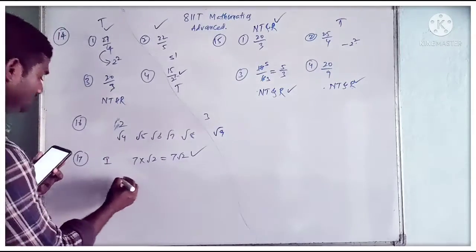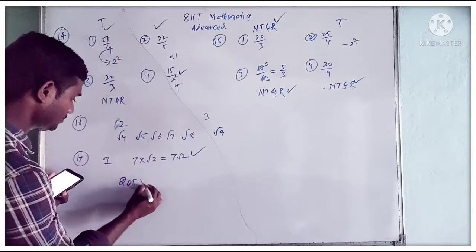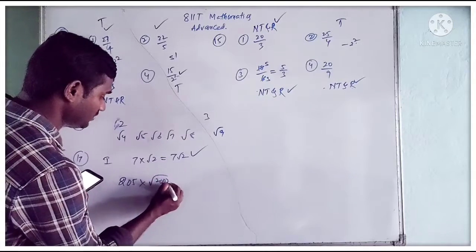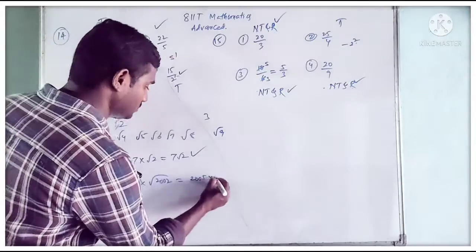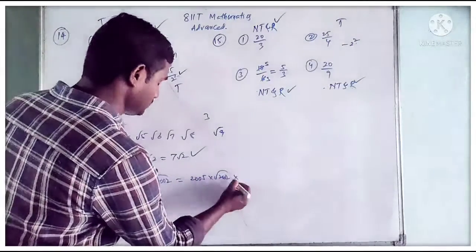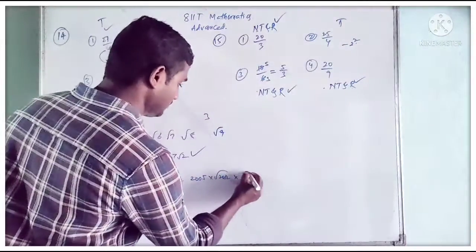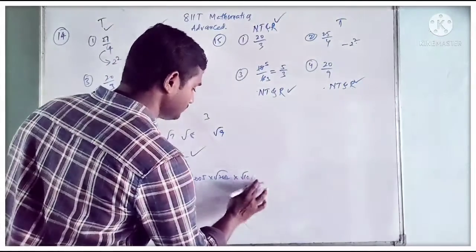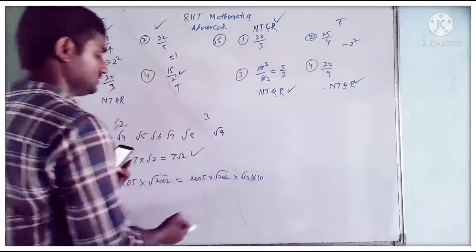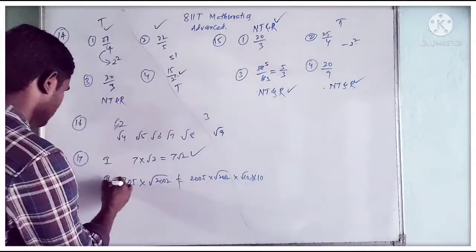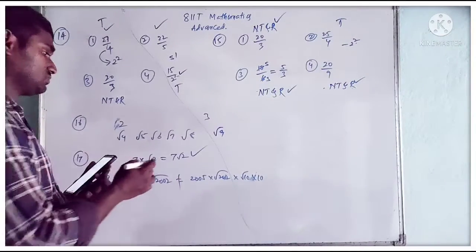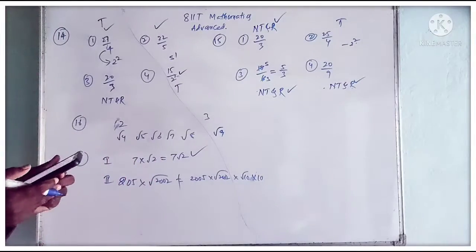Okay, see here. 2005 into root 2002 equal to 2005 into root 2002 into root 10 into 10. So this is not equal. So statement 2 is false. So only statement 1 is true.